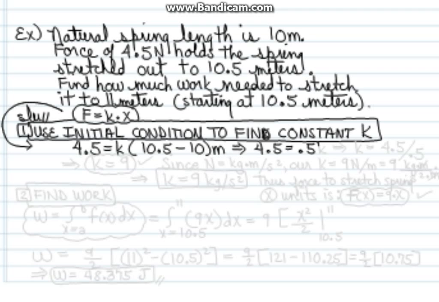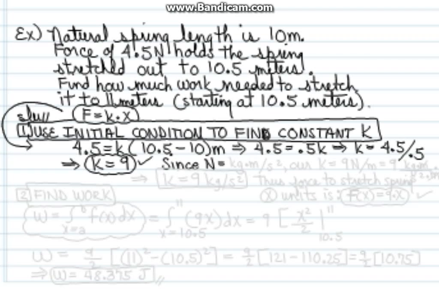So we take the difference between those two, and that gives us 4.5 equals 0.5 times K. Solve for K. K equals 4.5 divided by 0.5. So K is equal to 9. And this constant applies to the spring in all situations.